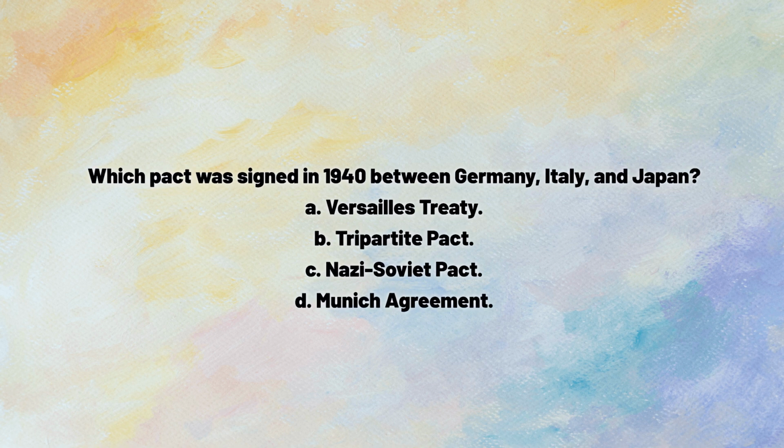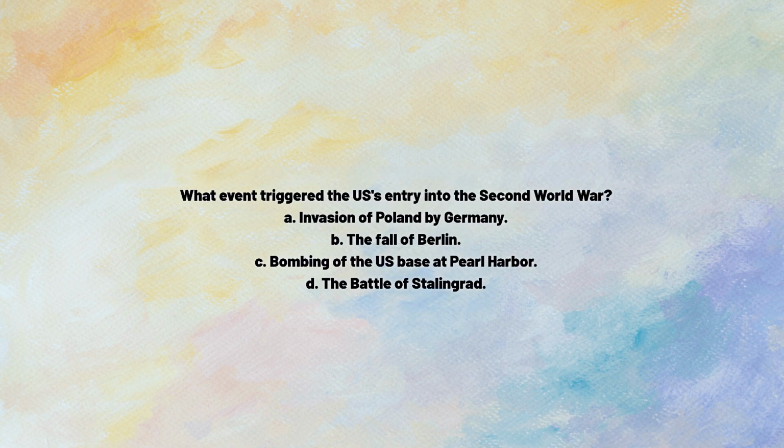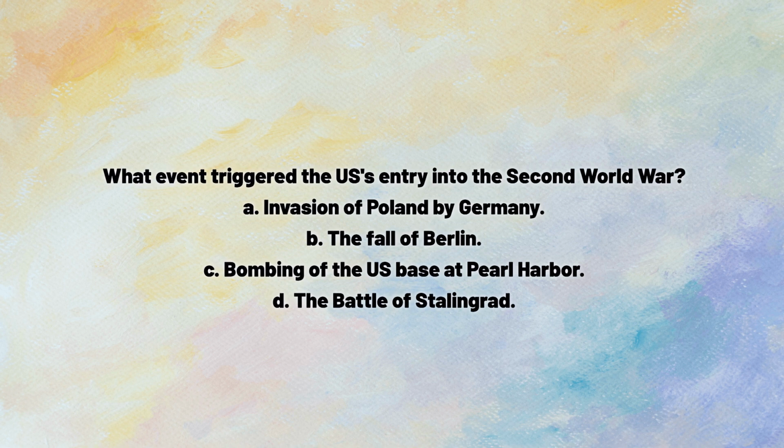Which pact was signed in 1940 between Germany, Italy, and Japan? A. Versailles Treaty. B. Tripartite Pact. C. Nazi-Soviet Pact. D. Munich Agreement. Answer: B. Tripartite Pact.